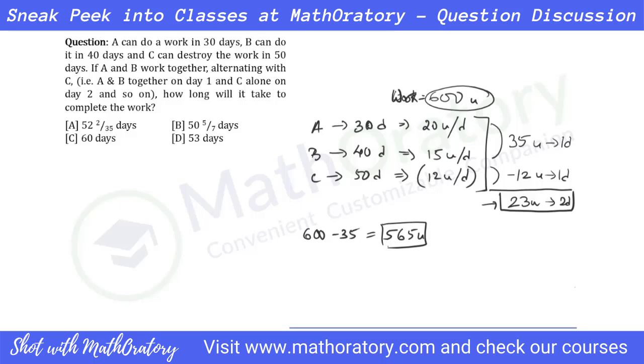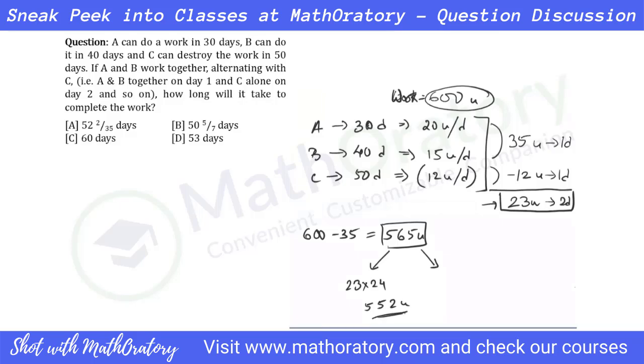So what to target? Should we be targeting something below 565 or something above 565? See, if you go for just below, you'll still get an answer. It's just that you will have to work on it a little bit more. For example, if you evaluate a bit, you'll find that 23 times 24 will be just below 565. So this will be 552 units.